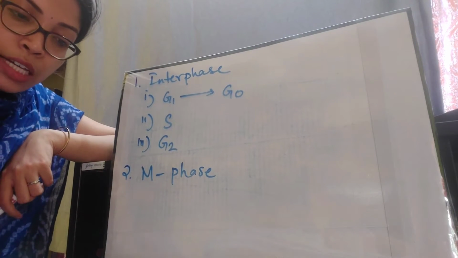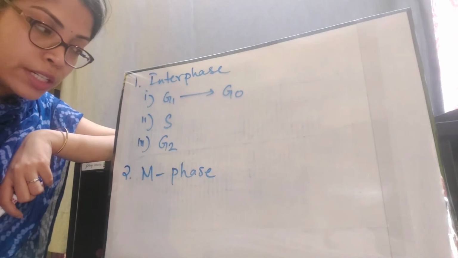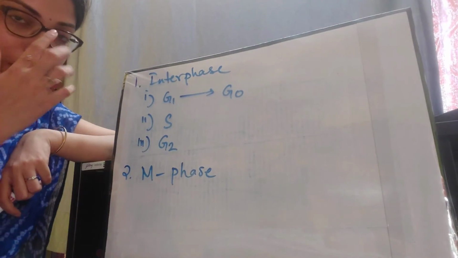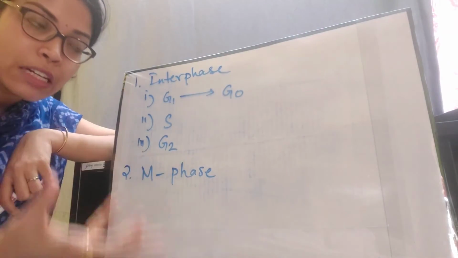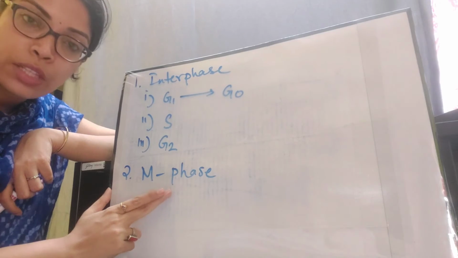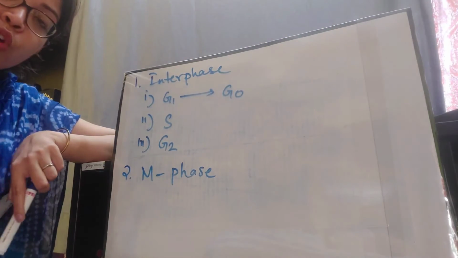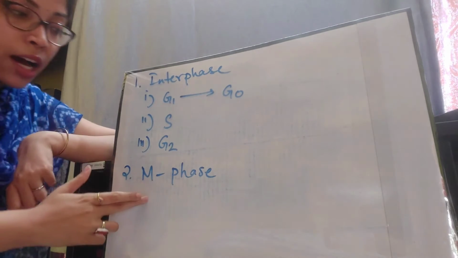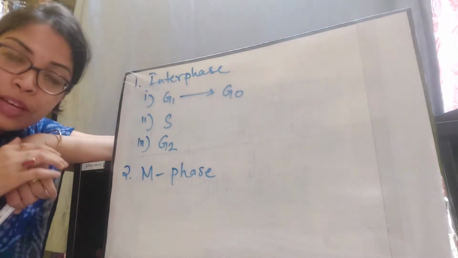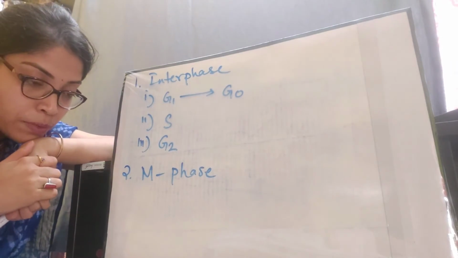During this phase, chromosome and cell division takes place. Actual cell division and chromosome division, spindle fiber formation, everything takes place during the M phase. The sister chromatids are separated from each other and 2 daughter cells are formed. Again, M phase can be divided into 2 phases. I have told you previously.